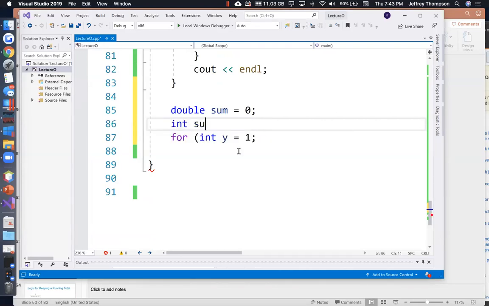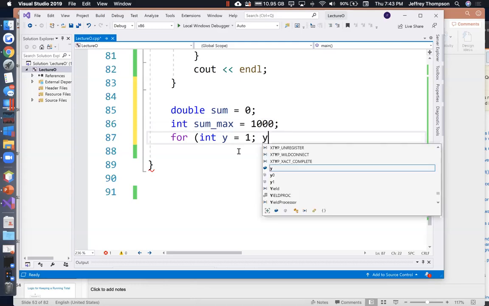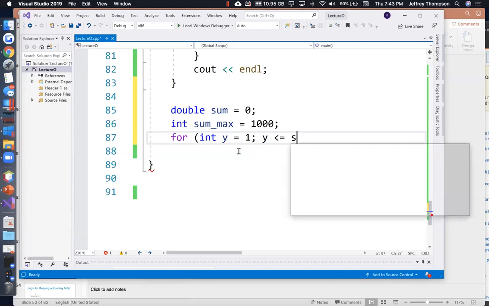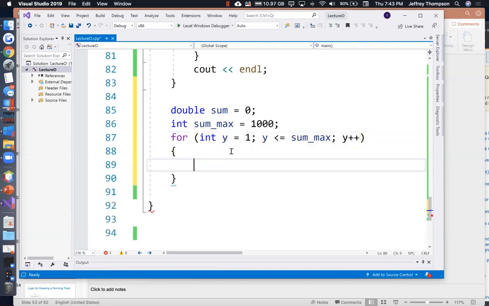So int sum_max is equal to 10. We're going to add up the numbers between 1 and 10. And we did it for numbers between 1 and 1,000. So keep going while y is less than or equal to sum_max. And each time add 1 to y. So sum += y.